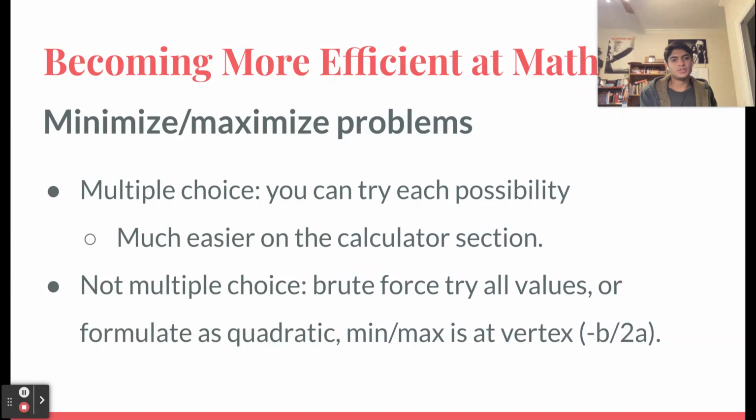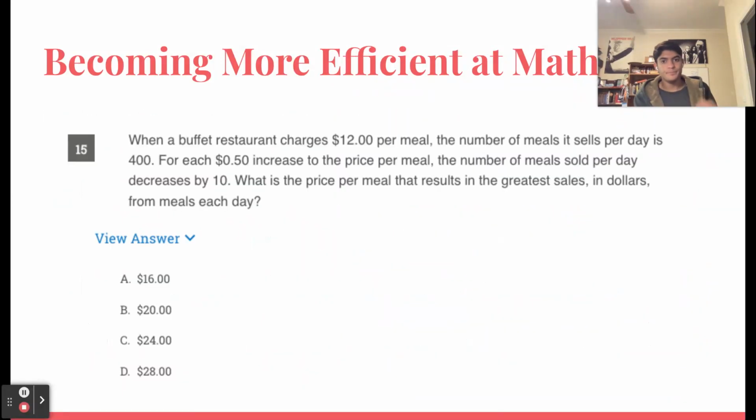And really, it just depends on how complex the function is, which ones of these you want to use. If it is extremely complicated and you feel like you're not going to be able to find the quadratic equation and then plug in the vertex, then you should just brute force it. But if you feel like that's going to take too long and you think it'd be simple enough to work with the quadratic, then do that.